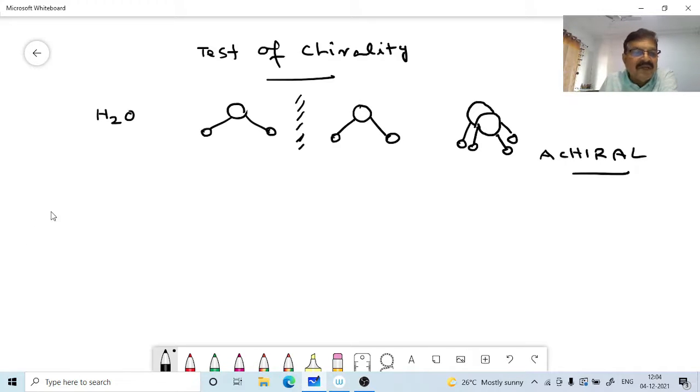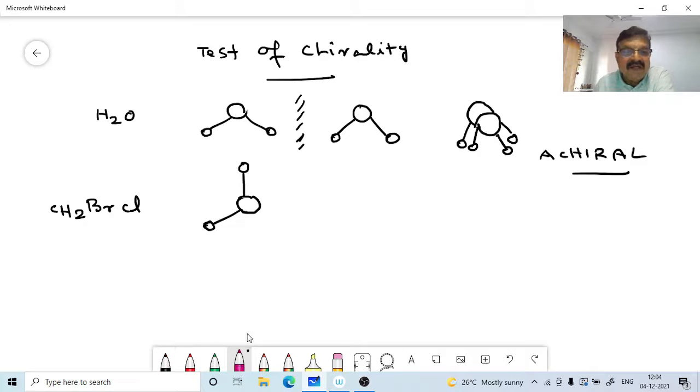Now, if you see another compound here, say CH2BrCl, we can represent it. This is a hydrogen and this is another hydrogen. Now this Br and Cl I will represent using a different color, then it will be easy for you to understand.